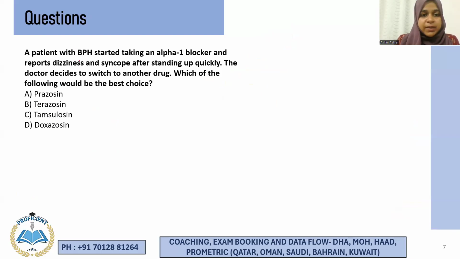A patient with benign prostate hyperplasia started taking an alpha-1 blocker and reports dizziness and syncope after standing up quickly. Now he's taking an alpha-1 blocker, right? He started it for BPH, right? But after taking it, he is feeling dizzy, right? So the doctor decides to switch to another drug, right? Which of the following would be the best choice? So here you have prazosin, terazosin, tamsulosin, and doxazosin. What do you think is the best choice? So you can pause the video and try to give the answer.